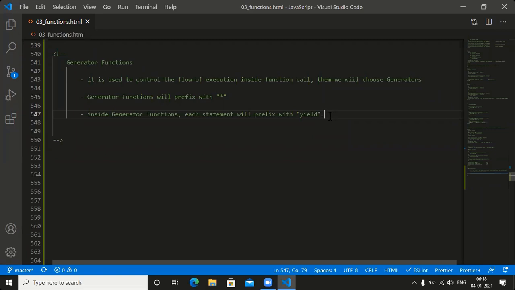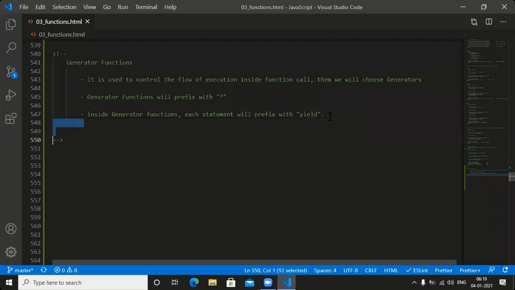Generator functions will be prefixed with star. Generator functions will be prefixed with what? Star. Next one, one more point. Inside generator functions, each statement will be prefixed with yield. Inside generator functions, each statement will be prefixed with what? Yield. Fine. Guys, let me go for one simple example.